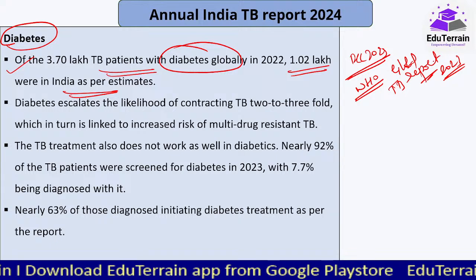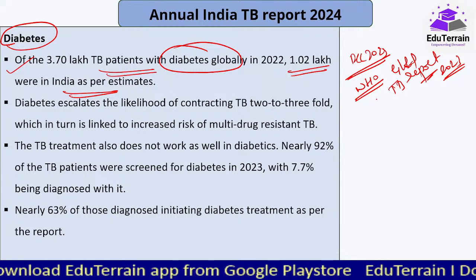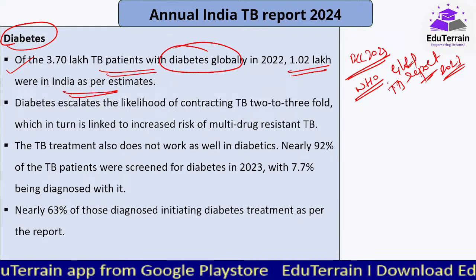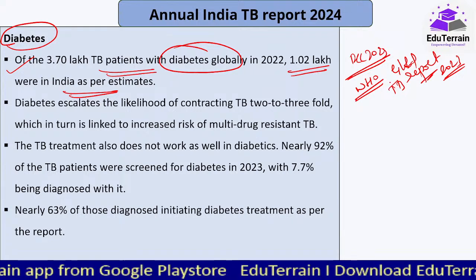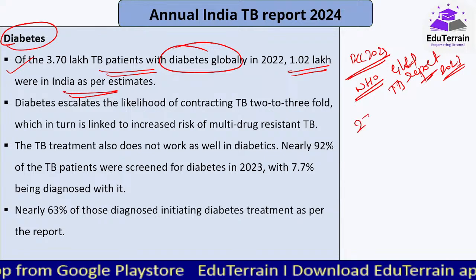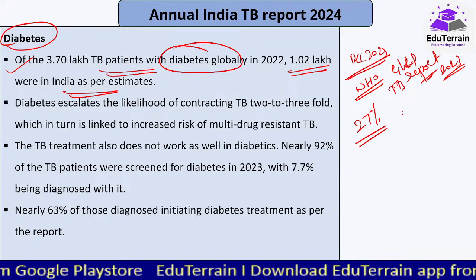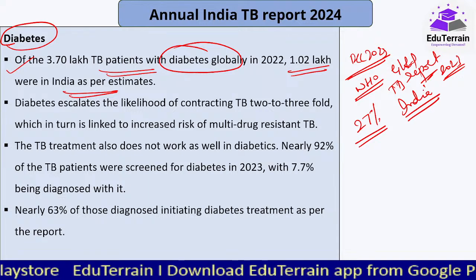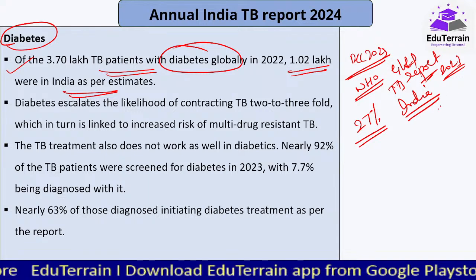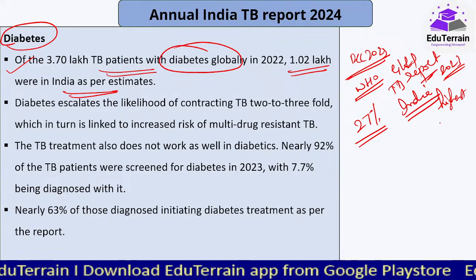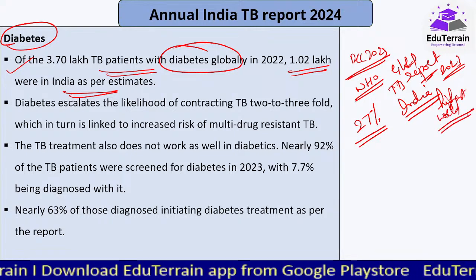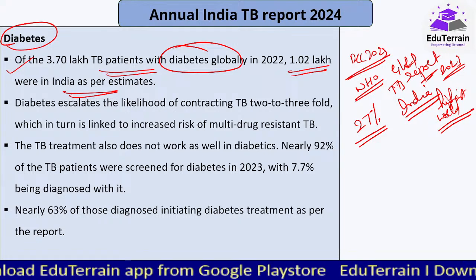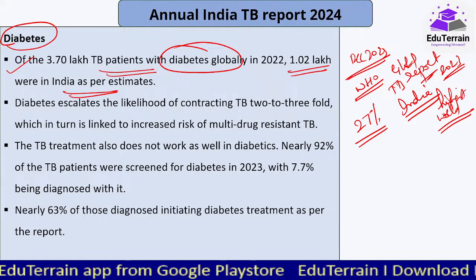As part of it, they have highlighted that of the total population of TB patients in the world, 27% are from India alone, and this percentage is the highest in the world. So as a country, we have 27% of the TB patients in the world.